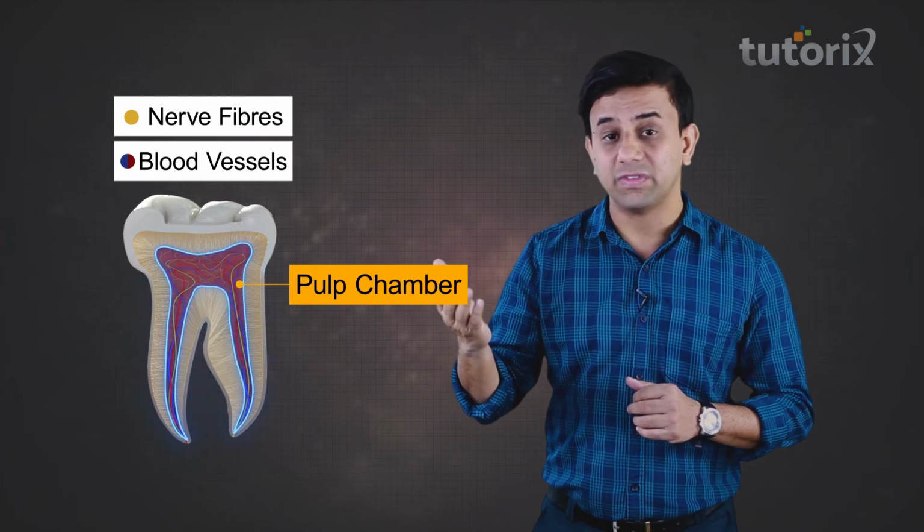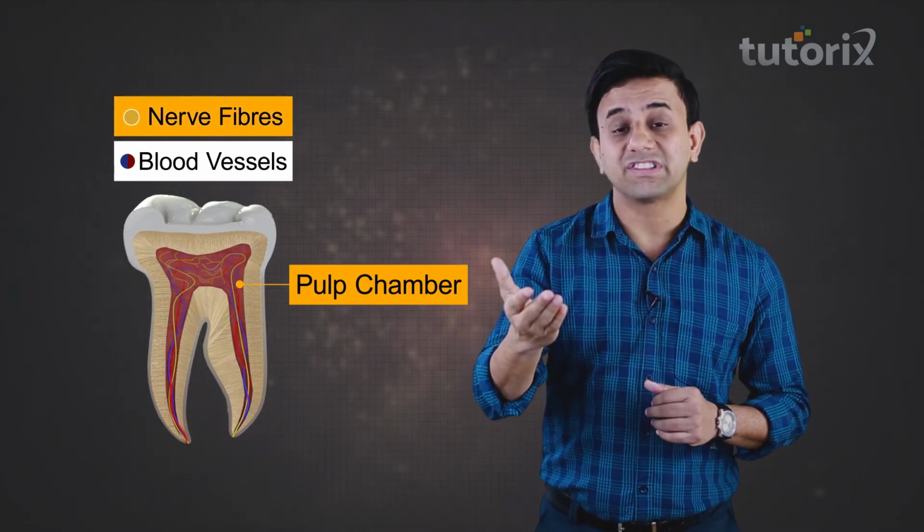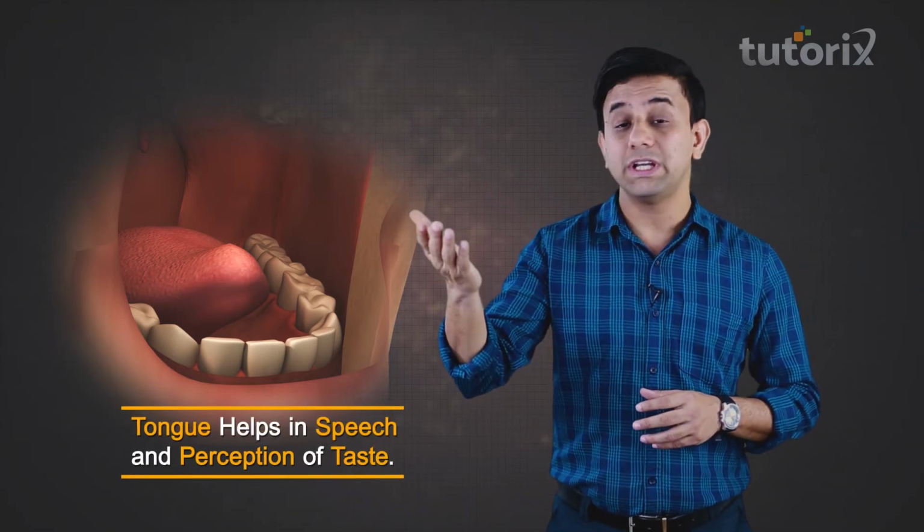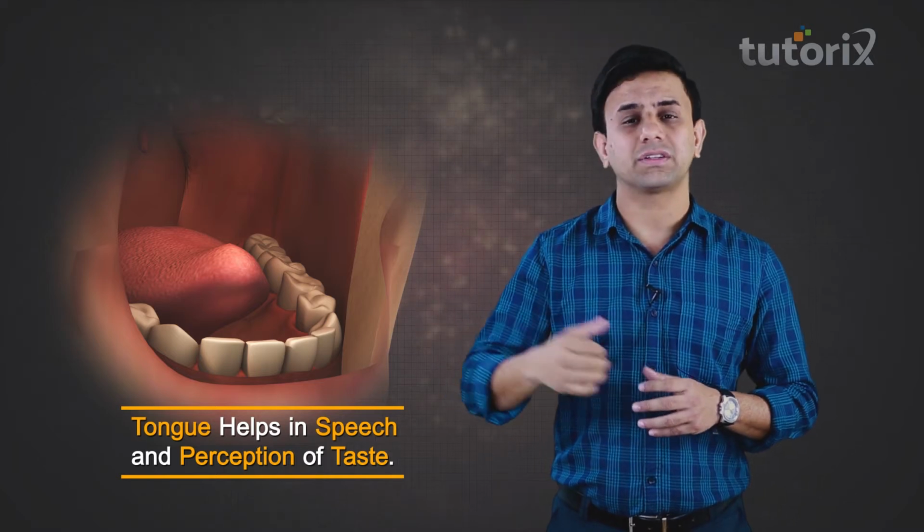The core portion of the tooth consists of the pulp chamber. In the pulp chamber, what we will see are the nerve fibers and the blood vessels. Let us talk about another important component of the oral cavity, which is the tongue. The tongue performs many important functions, like it helps in speech and perception of taste.